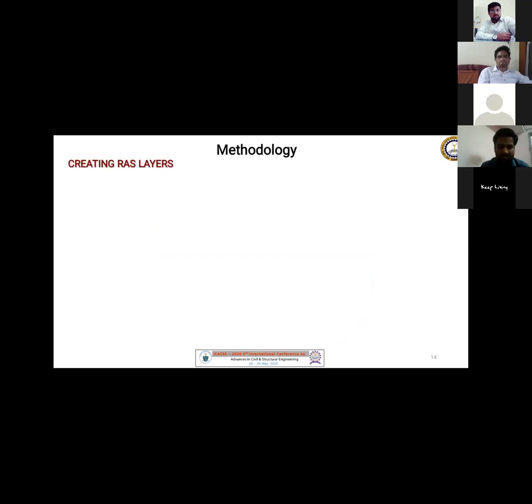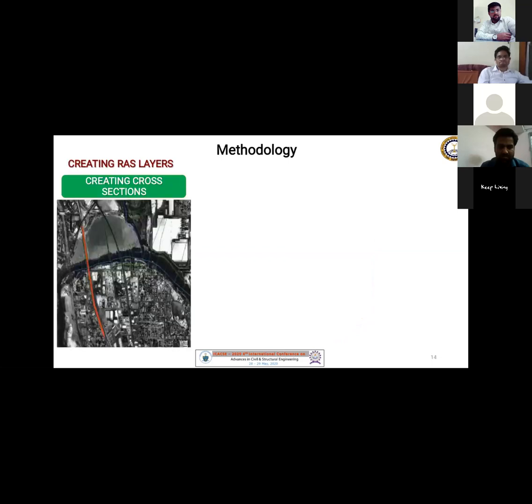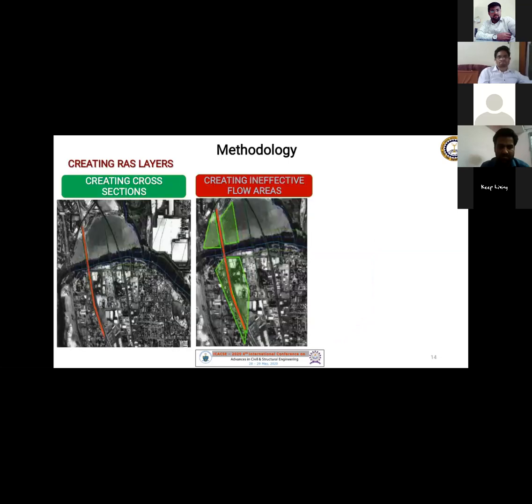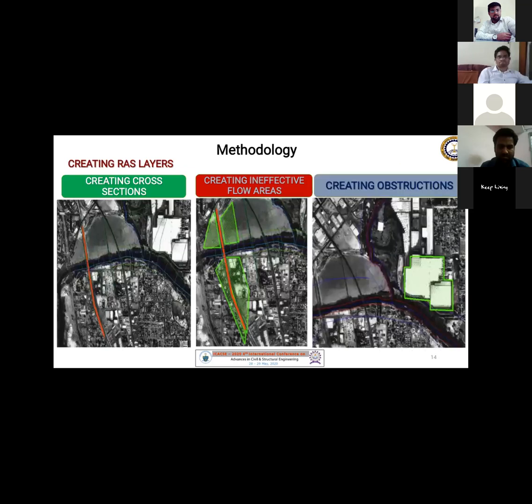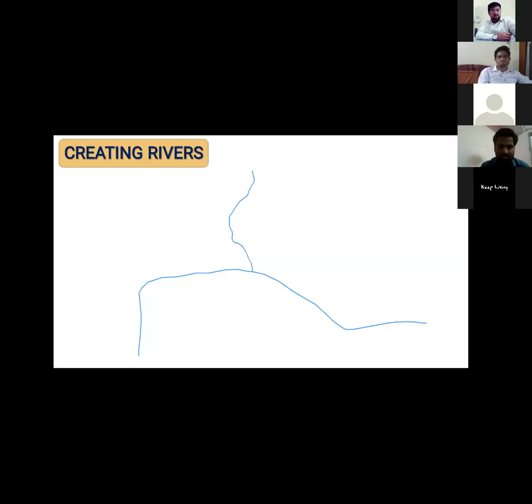Now coming to the creation of RAS layers. There are various kinds of layers, like creating cross sections, creating ineffective flow areas, and creating obstructions in the flood inundation mapping. So I would like to start with the creation of rivers. As you can see, on the right hand side is the upper stream of the river, followed by the downstream at the left hand side, and in between is an intersection of the Tule Creek. This is an example of Baxter Creek in California, US, as the data for it in the TIN file was readily available.